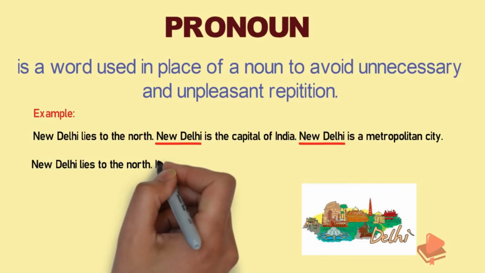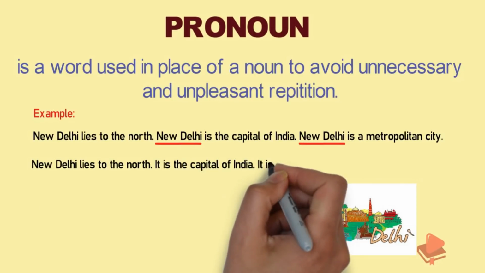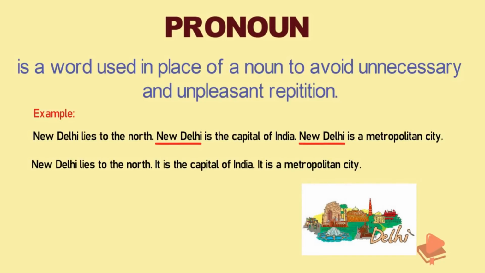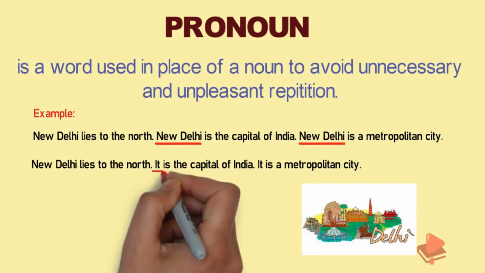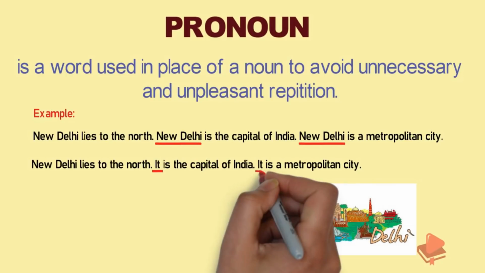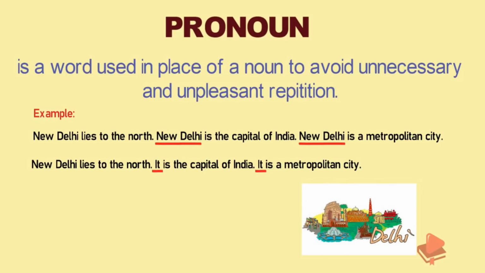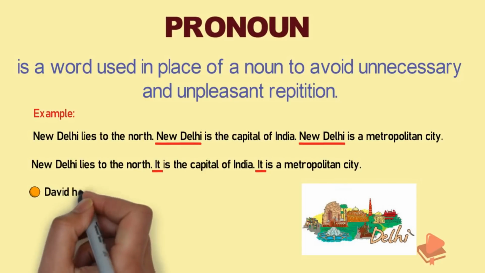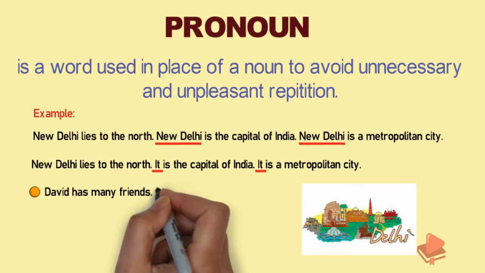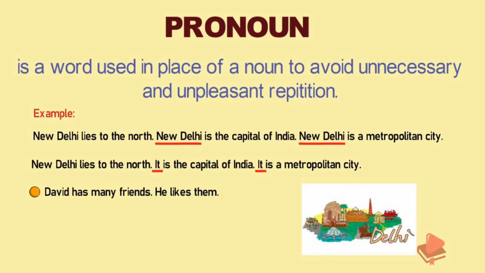To avoid this, we can write: New Delhi lies to the north. It is the capital of India. It is a metropolitan city. So, it is a pronoun in this sentence. Let's see some more examples. David has many friends. He likes them.